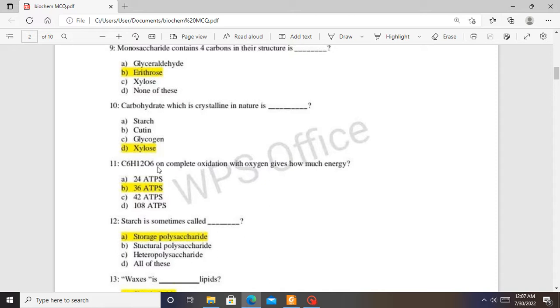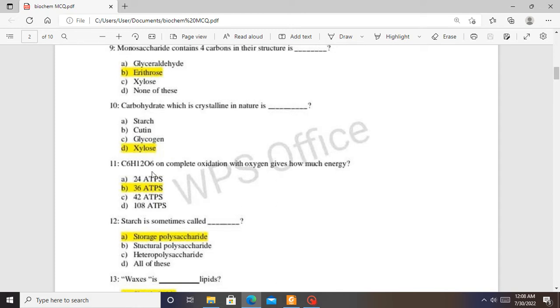Glucose molecule on complete oxidation with oxygen gives how much energy? When there is complete oxidation of glucose in the respiratory chain, we get an equivalent of 36 net ATPs. Some come from glycolysis, some from conversion of pyruvate to acetyl-CoA, some from the Krebs cycle, and the rest from the electron transport chain.